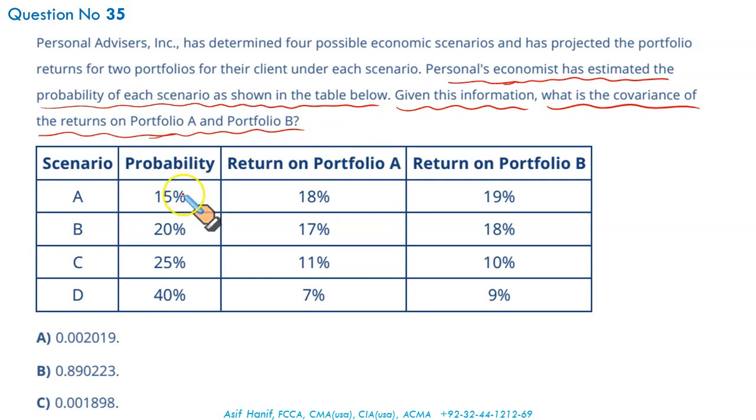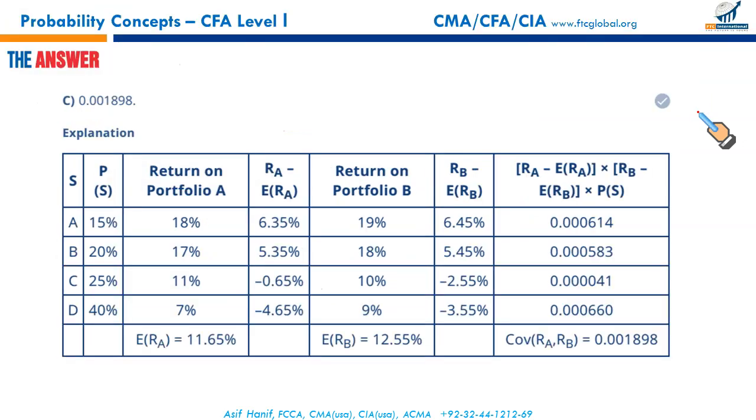Now we have been given the 4 scenarios with these probabilities. We have been given the returns, the return on portfolio A and B. We have to calculate the covariance. How do we do it? For this we have to construct a table.